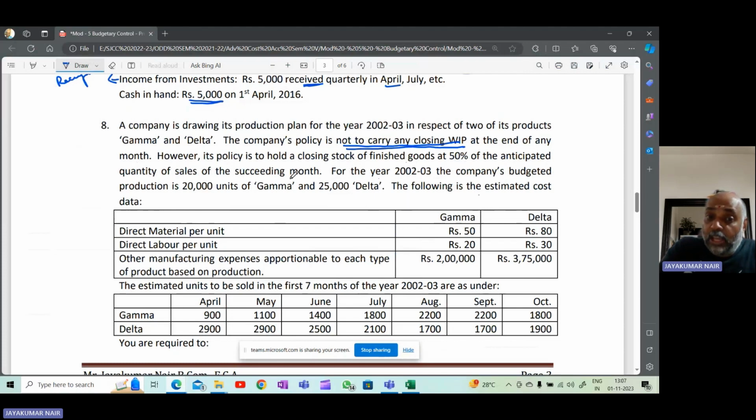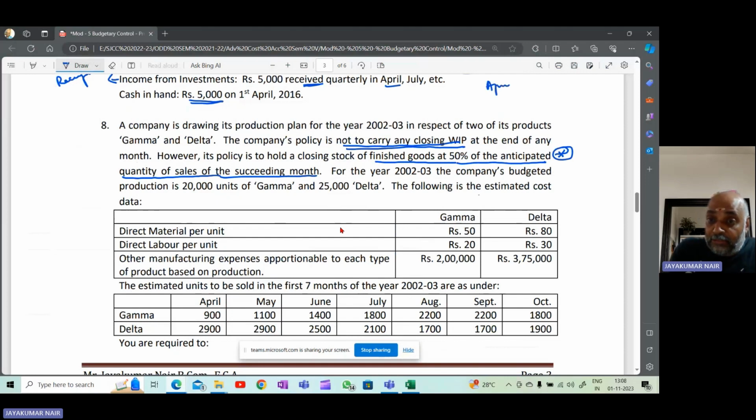Okay. However, its policy is to hold closing stock of finished goods at 50% of the anticipated quantity of sales of the succeeding month. Very important. You must understand the sentence carefully. Closing stock of finished goods should be 50% of the anticipated quantity of sales of the succeeding month.